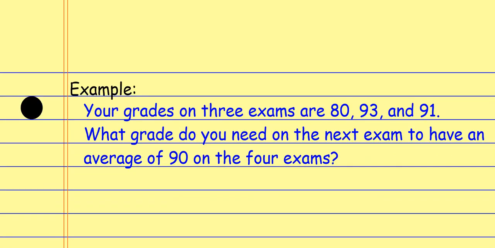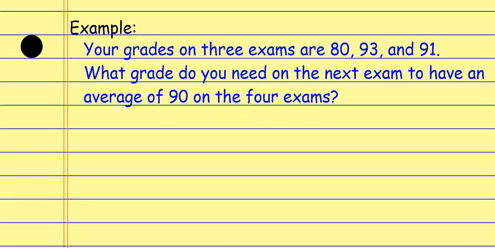Okay. All right, so in this example, it says your grades on 3 exams are 80, 93, and 91. What grade do you need on the next exam to have an average of 90 on the 4 exams? And so basically the situation is this. We're trying to find the mean or the average here, and we have 4 exams total that we're talking about. We have the 80, the 93, the 91, and then one that's yet to be determined, so I'm going to call it X. And those are the 4 exams that I want to find the average of.